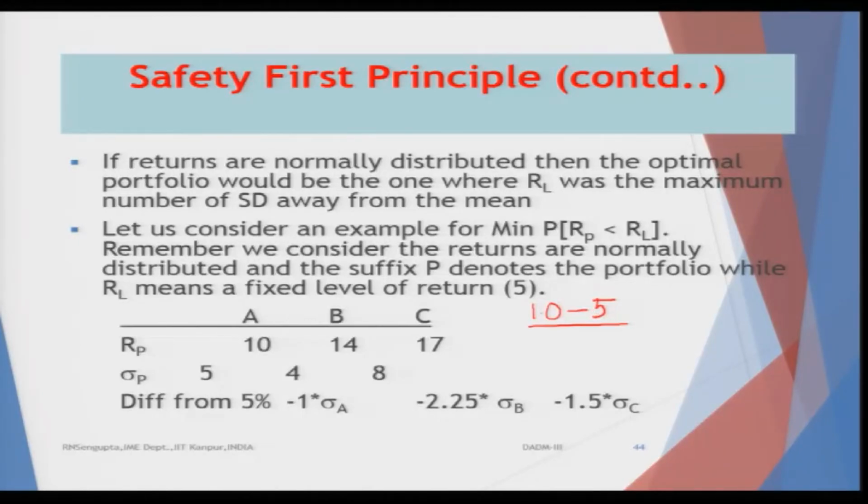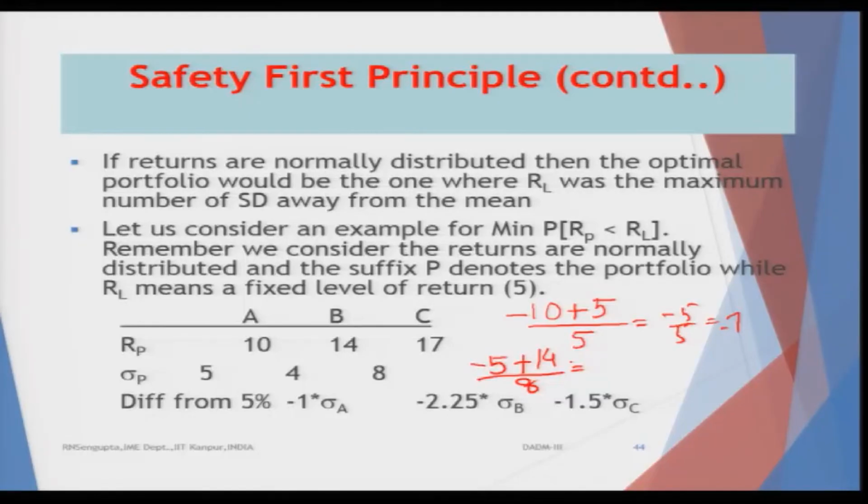It is minus 1 because this is minus, this is plus, it will be 5 minus 10 by 5. So, this becomes minus 5 by 5, which is equal to minus 1. Similarly, if I want to find out this, it would be minus 5 plus 14 divided by 8.